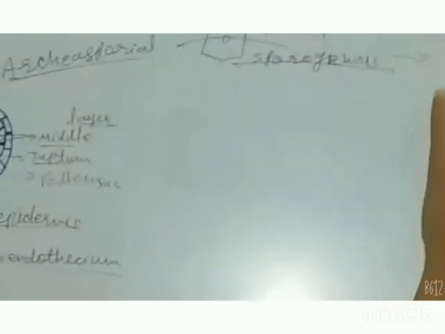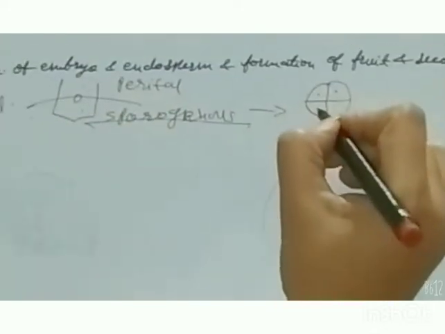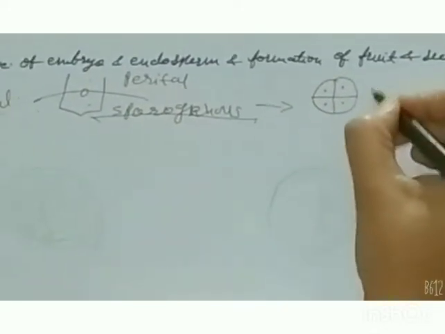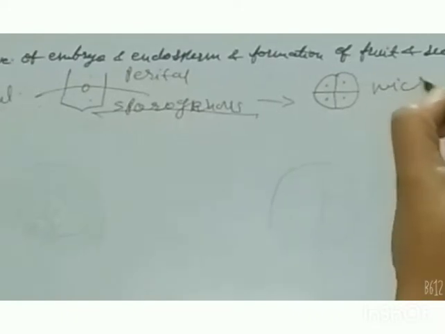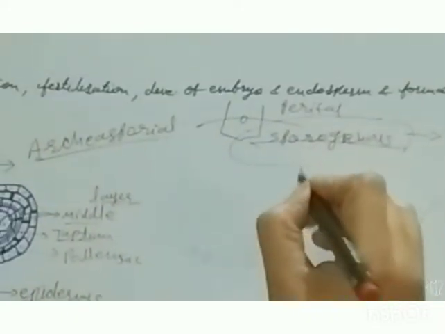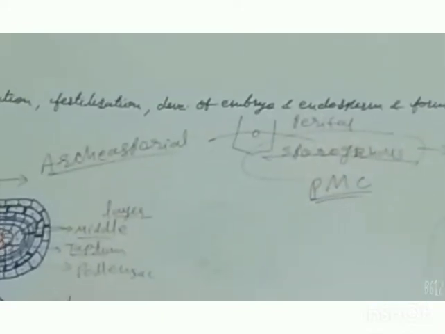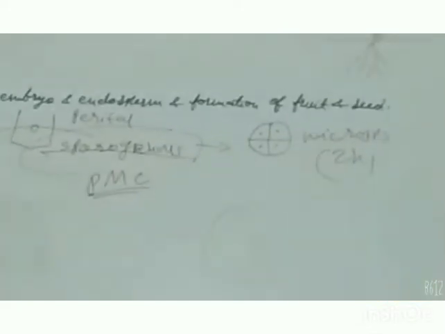This sporogenous tissue undergoes meiotic cell division, and through a single meiotic division it forms 4 haploid microspores. The cells which undergo meiosis are called PMC, the pollen mother cell. This pollen mother cell forms haploid microspores.